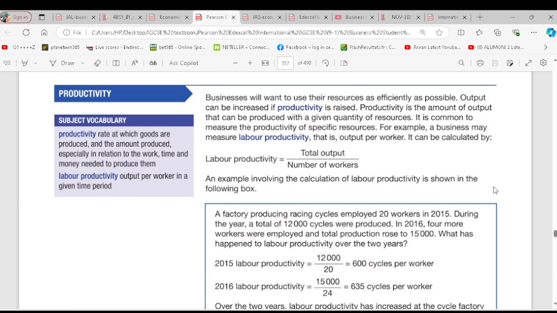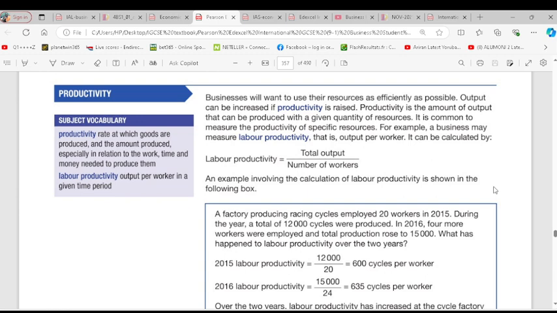Productivity, are you there? Yeah. Businesses will want to use their resources as efficiently as possible. Output can be increased if productivity is raised. Productivity is the amount of output that can be produced with a given quantity of resources. It is common to measure the productivity of specific resources. For example, a business may measure labor productivity as total output divided by number of workers. Labor productivity is output divided by number of workers.